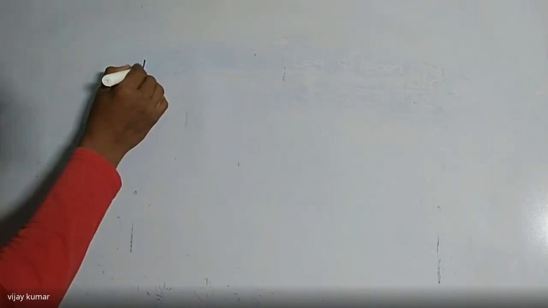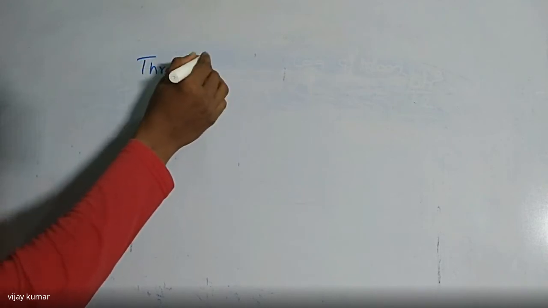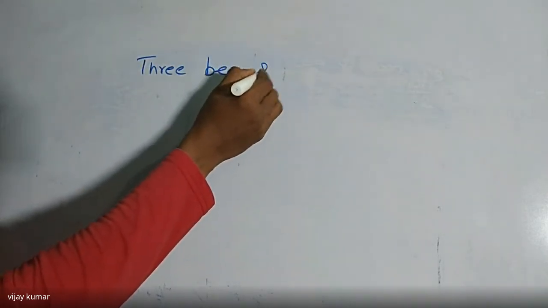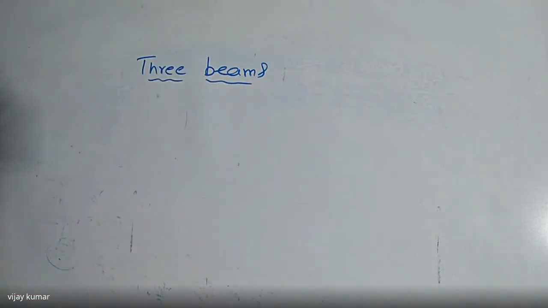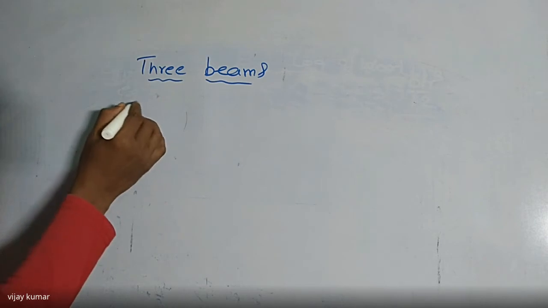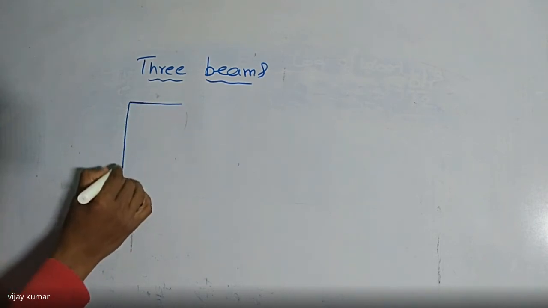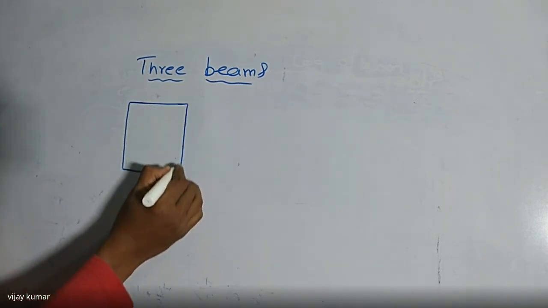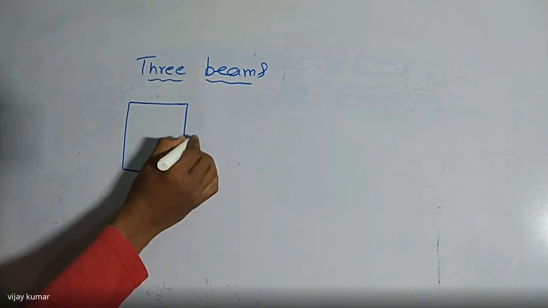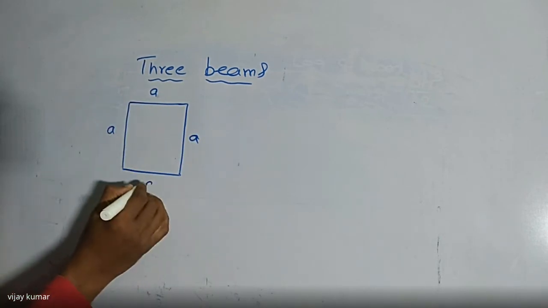So here I want to give it to you. Please tell me what is the relation between the weights here. So three beams are given, which are having different types of cross sections here. So here, this one is a square cross section. This one is nothing but a. All sides are equal. Listen carefully.